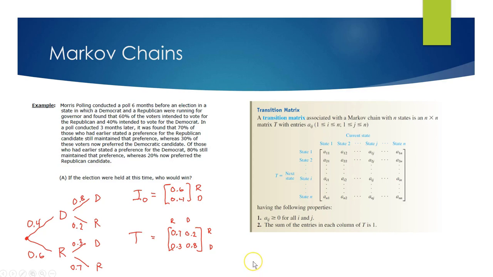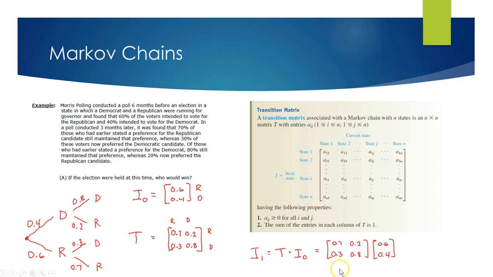So to find out the current state, with these numbers being told to us, where are we now as far as the voting preferences? I1 is going to be calculated by taking the transition matrix times I sub 0, which is our starting state, our initial state. A subscript of 0 usually means initial in most math and science texts.